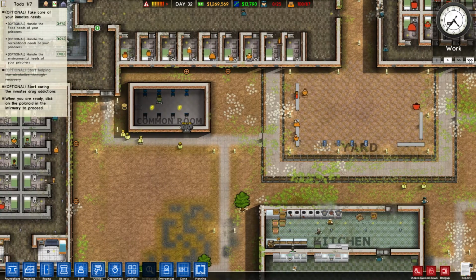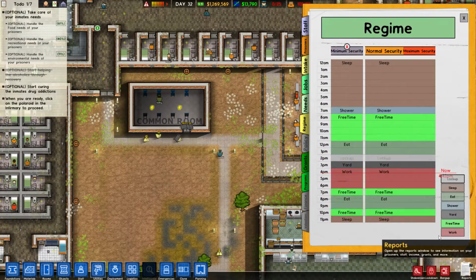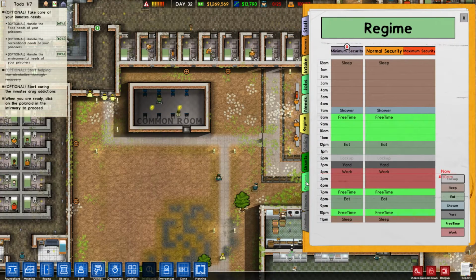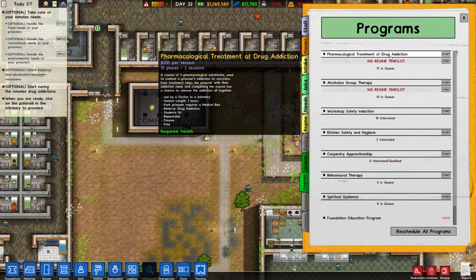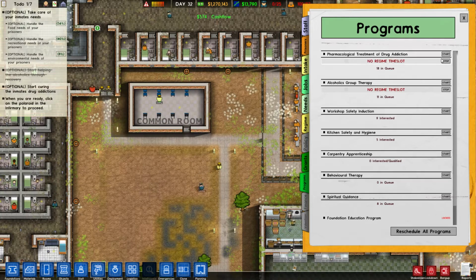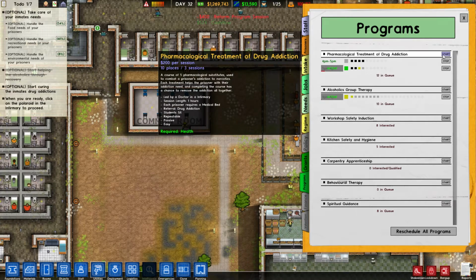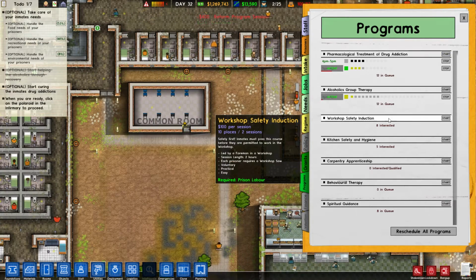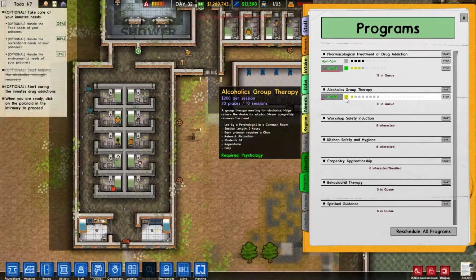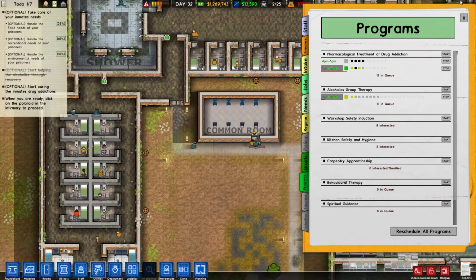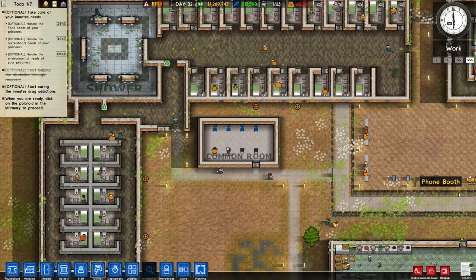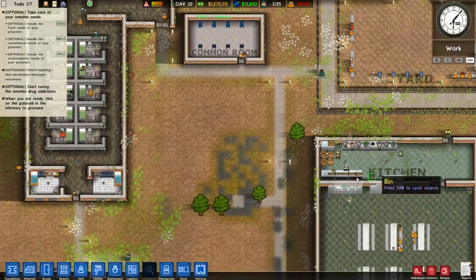I wonder if there's anything we need to. We look in the programs again and see if we need to actually allocate something now. No regime time slot. Well, there should be a regime time slot now. Okay, apparently we've started them. Good stuff. Right, fantastic. So they're doing that.